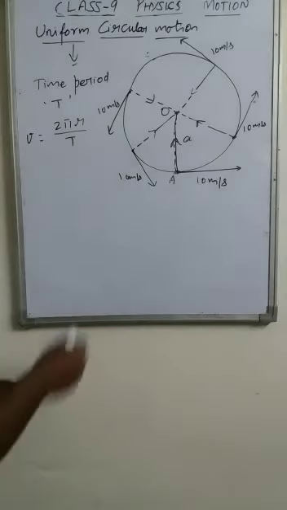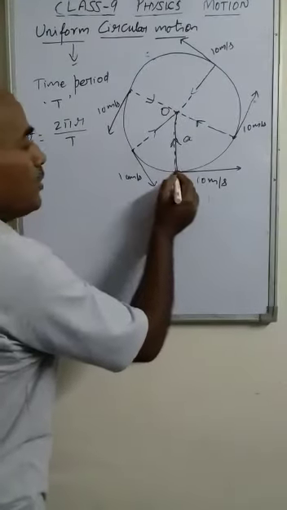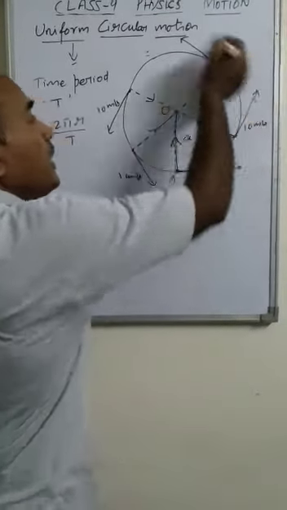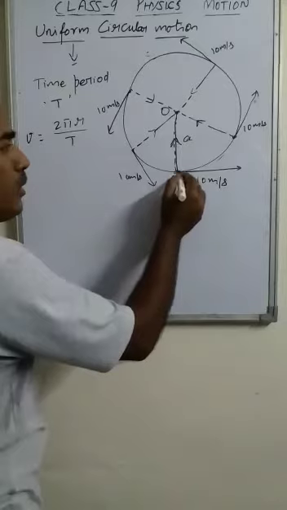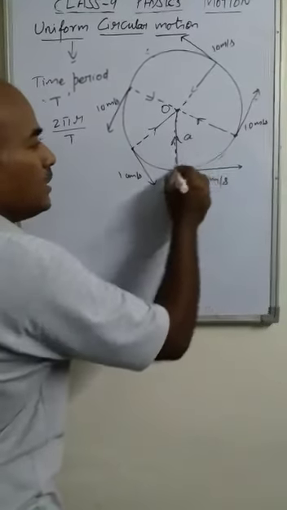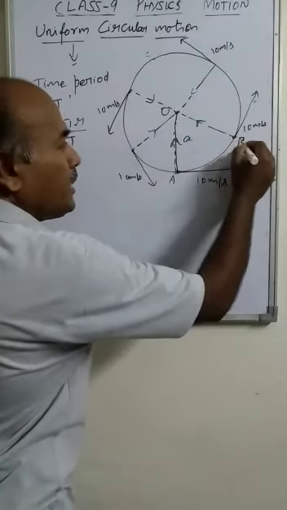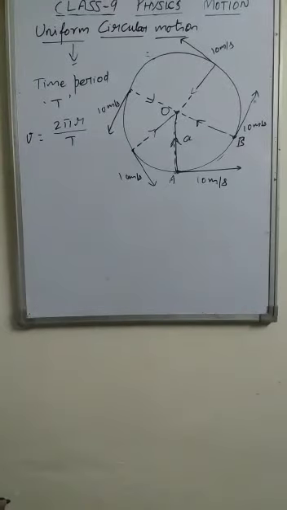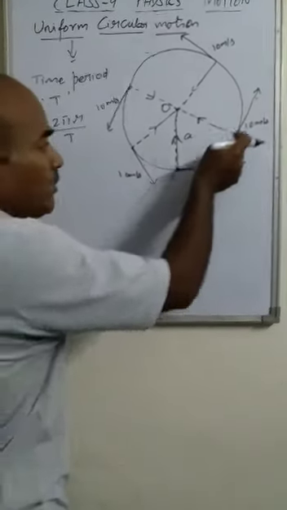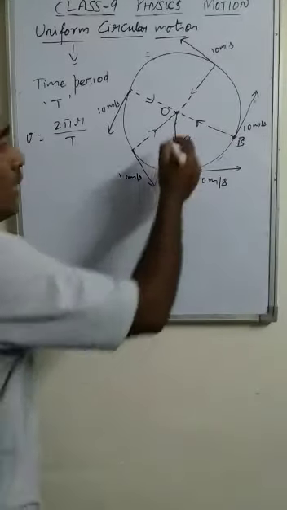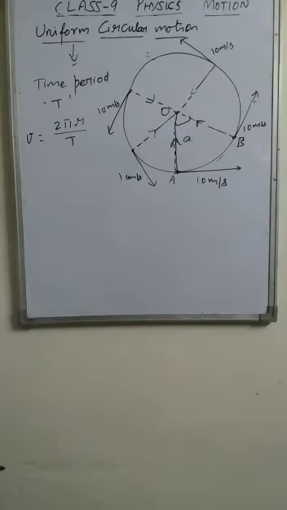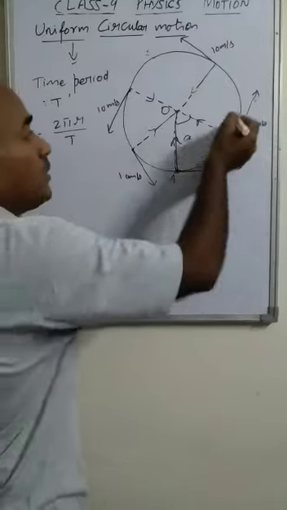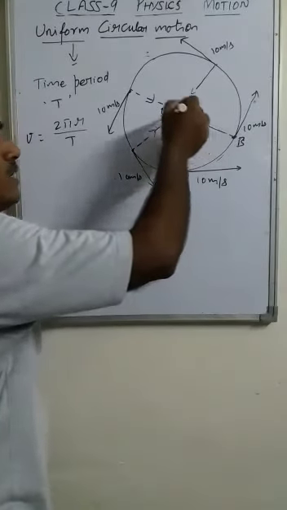And one more term here. The object is moving along the circular path. At every instant, suppose at this point it is at A, in the next moment it goes to point B. While it moves along the circumference of the circle, it covers some angle at the center also. Then if it goes to the next point, again the angle changes.